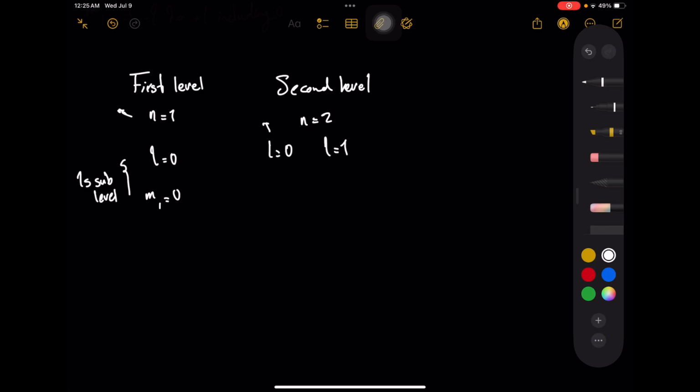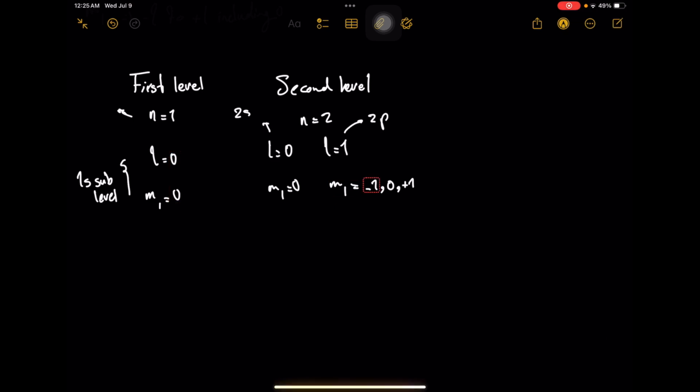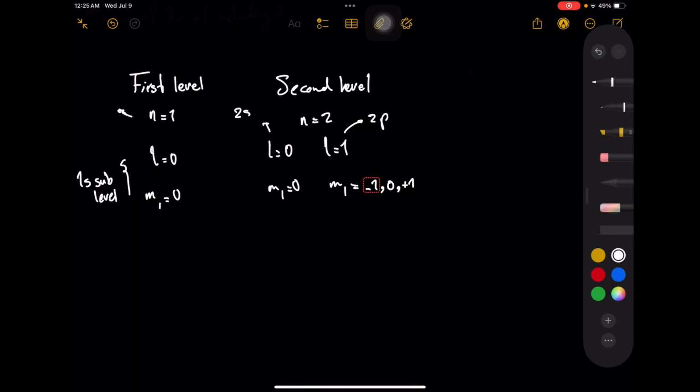This one is basically 2s, this one is 2p. L equals 0 is s, and L equals 1 is p. So for the 2s, again same as here, mL is equal to 0, and mL here goes from negative to positive L, which is negative 1, 0, and plus 1. So these are the 2p sublevel, these are our 2s sublevel.